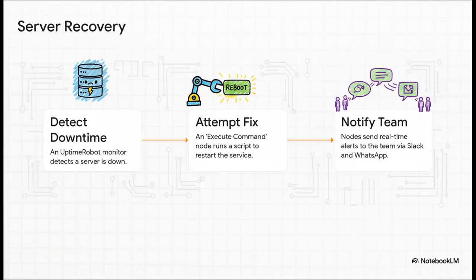Okay, let's make this real. This is a perfect example of how it works. So, step one, a tool called Uptime Robot, a trigger node, sees a server is down. Bam! It kicks off the next node, which is an action. It automatically runs a script to try and restart the server. And no matter what happens, succeed or fail, it triggers those final nodes to send out alerts on Slack and WhatsApp. See? It's a perfect little digital assembly line working all by itself.